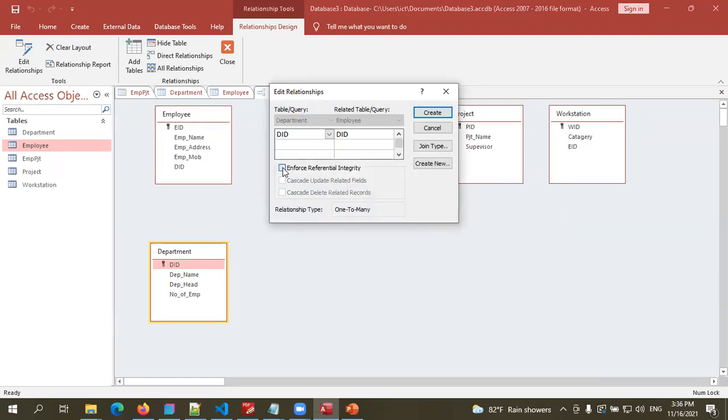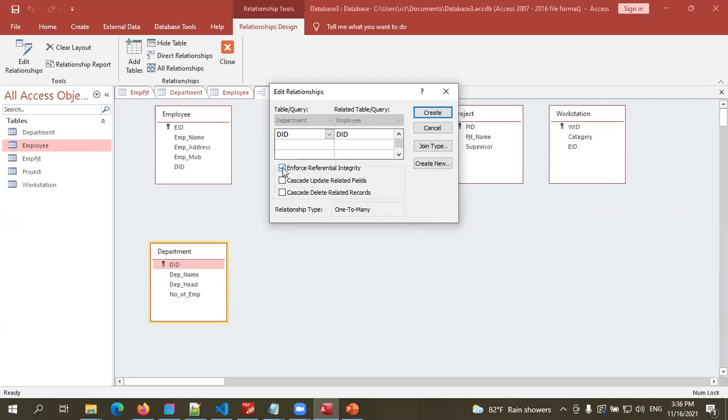Again, you have to click enforce relational integrity. So relational integrity means some rules. Those rules say the data in these two fields are the same, ensuring there is no difference between them. Again, any field is not empty, there can't be a place without a connection. So like that, there are some rules, and we have to enforce those rules.